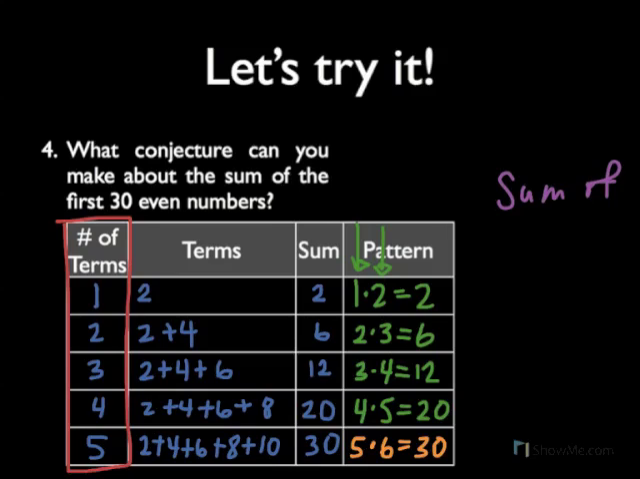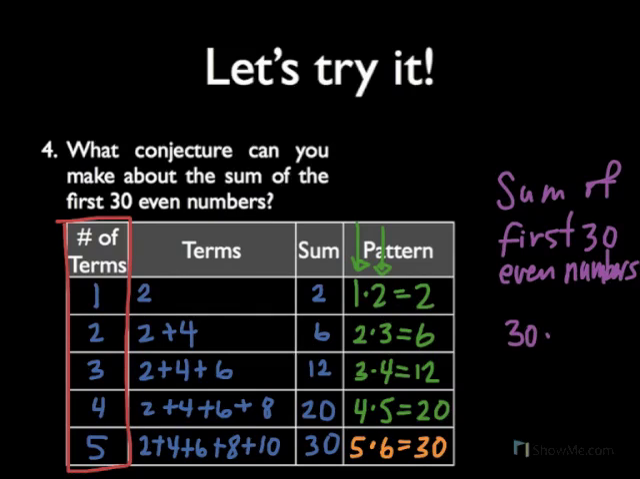So we can predict that the sum of the first 30 even numbers will be 30 times 31, which should be 930. It's up to you. Would you prefer to take some time to look for this pattern, or would you prefer to add up the first 30 even numbers to come up with 930? I think that this method is much easier.